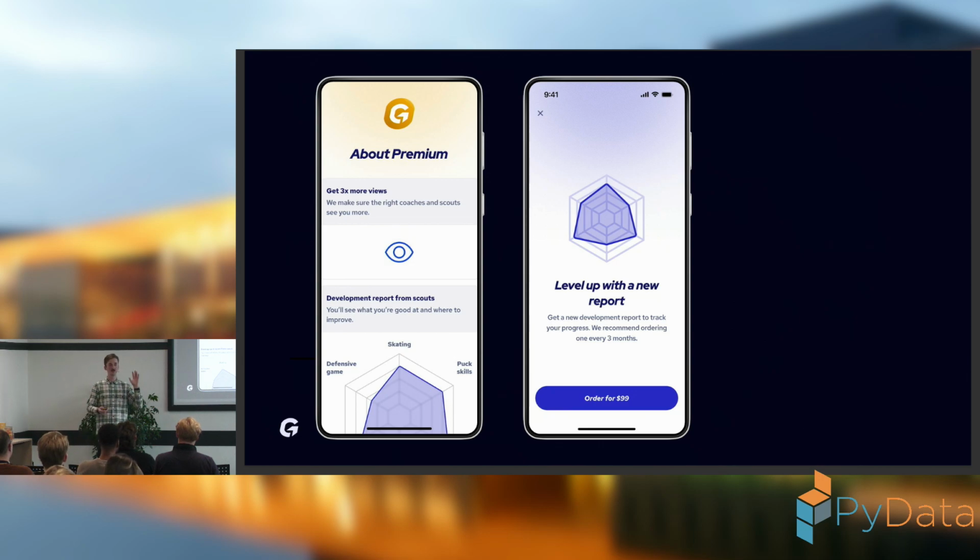The family of the user can pay some money and send a video of the player playing hockey, and then the video is watched by one of our development specialists, who creates a pretty detailed report with areas in which the player is good and also areas which need some room for improvement.